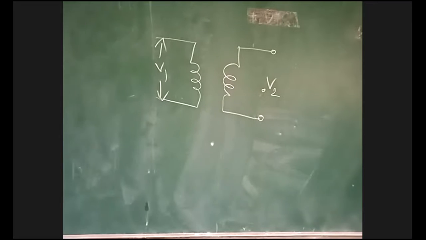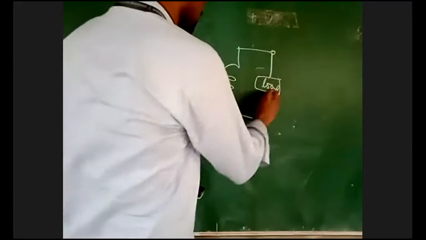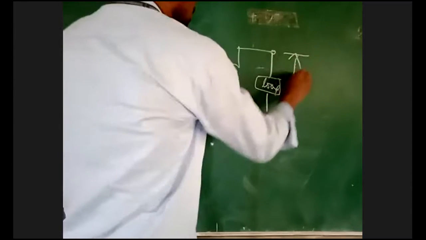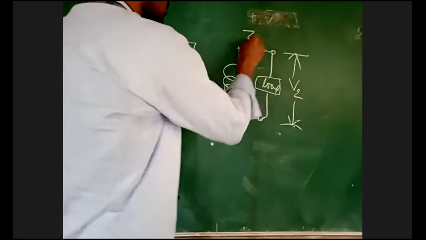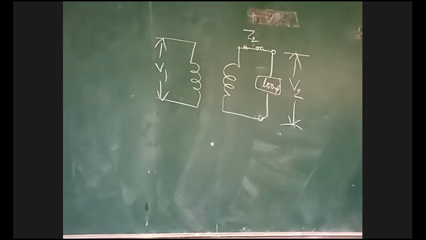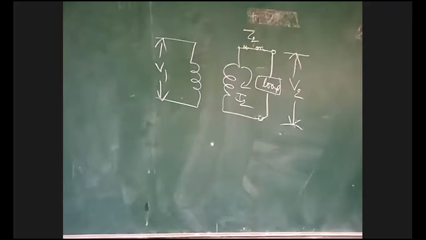Now I am closing this circuit with the help of load. See here, I am placing some load. When I place the load, current will flow through the load because a closed path is there. Current will flow in the load and some voltage is dropped across the load. Automatically your on-load voltage V2 will reduce.